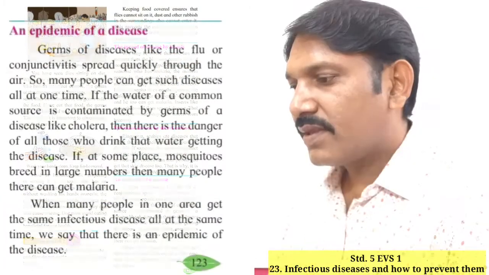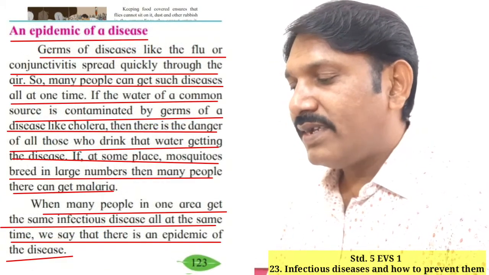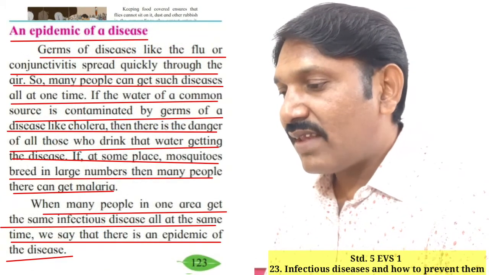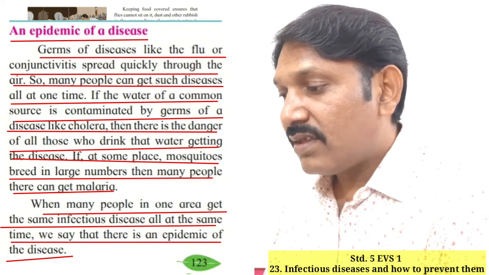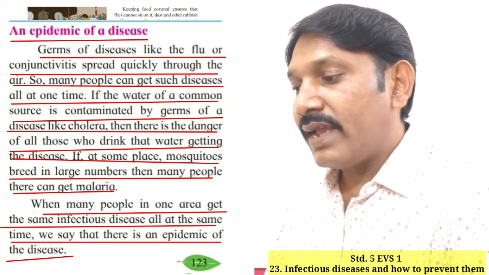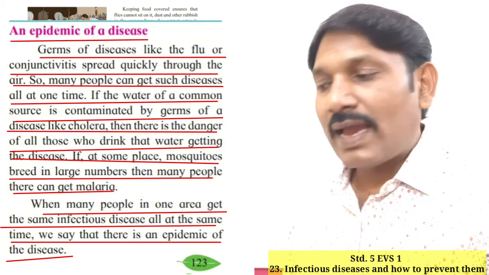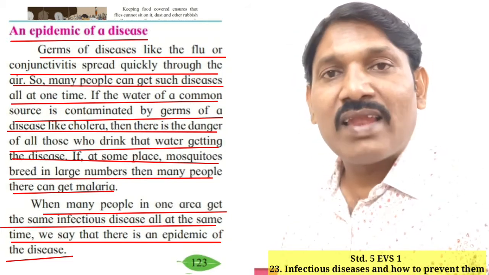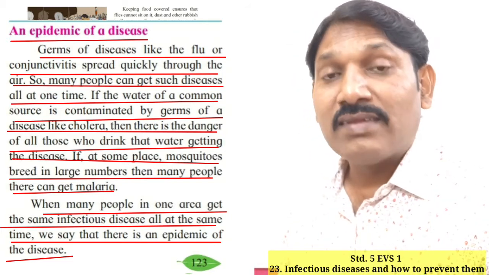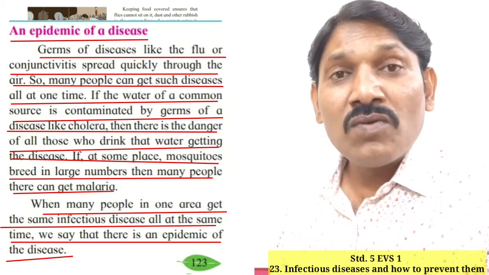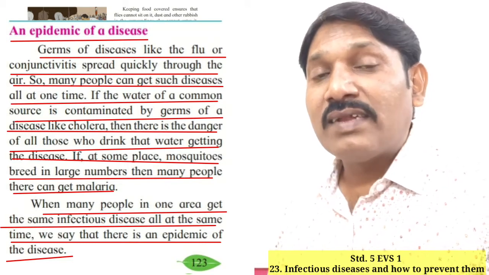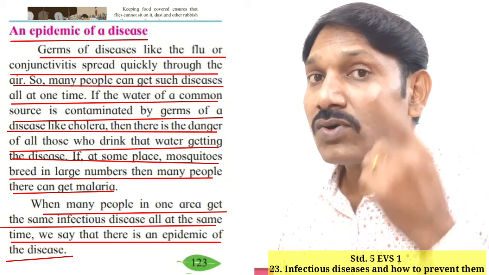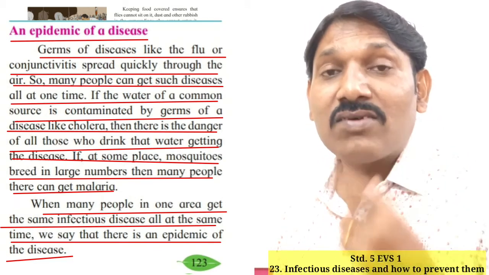Let's move further. An epidemic of a disease. Germs of diseases like the flu or conjunctivitis spread quickly through the air. Flu we know is fever, and conjunctivitis is a disease of the eyes.